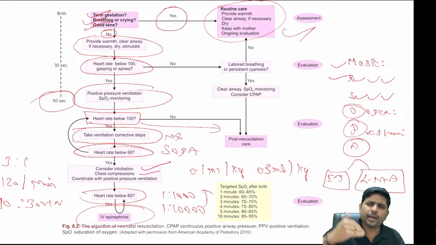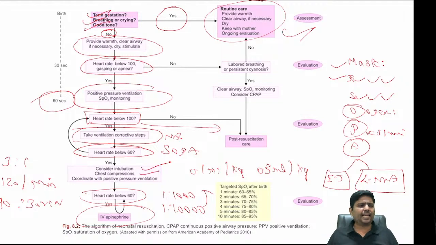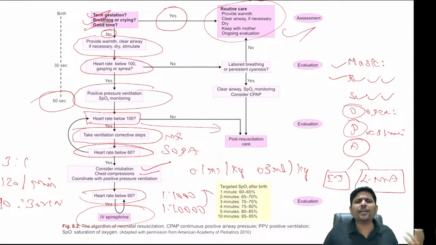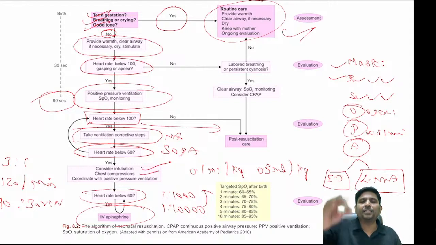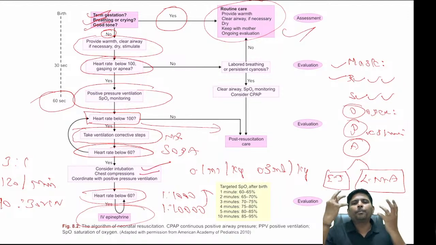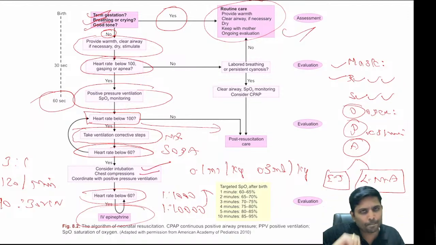So again, sir, apart from adrenaline, can I give any other drug? Whenever any person requires resuscitation, invariably you think that they are in shock. So what is shock correction? 10 ml per kg of normal saline. You give 10 ml per kg of normal saline followed by adrenaline, so that you fill the intravascular compartment.